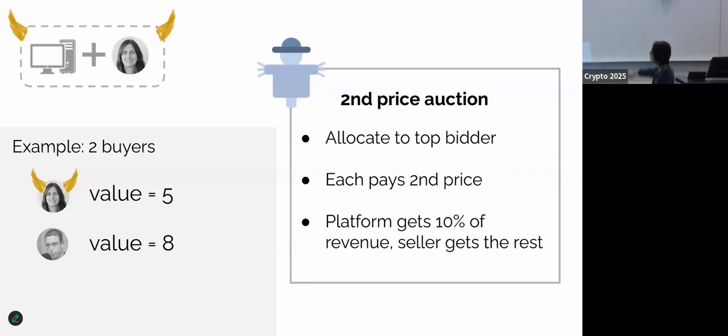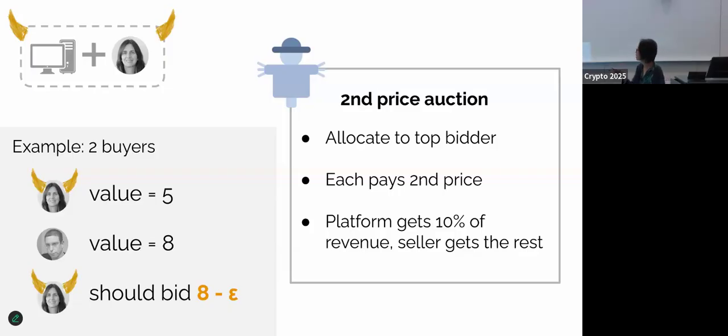But notice that the platform is getting 10% of the revenue, so if Dan pays more, the coalition can gain more. As a result, it is in Shafi's best interest to bid not her true value 5, but something higher. If Shafi bids just slightly smaller than 8, then Dan will pay almost 8, and the coalition's revenue will be higher.